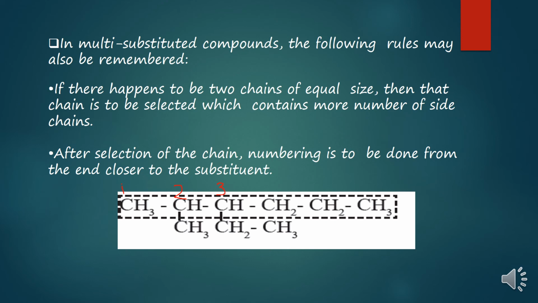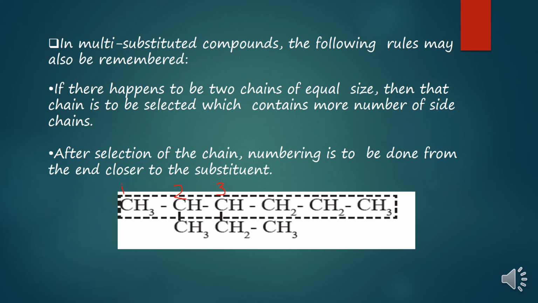So there are two substituents, but if I see carefully, I get one more parent chain, 1, 2, 3, 4, 5, 6, with a similar number of carbon atoms as I selected earlier. But I have selected the previous one.